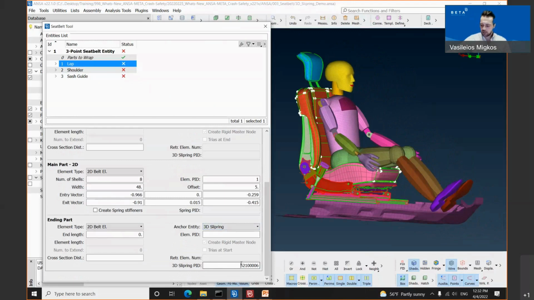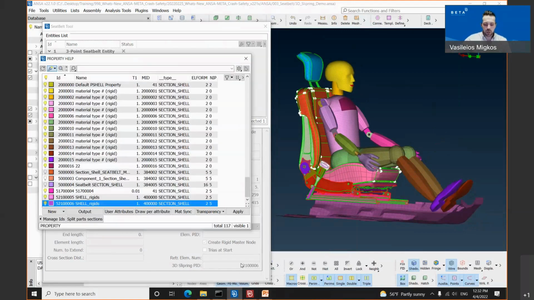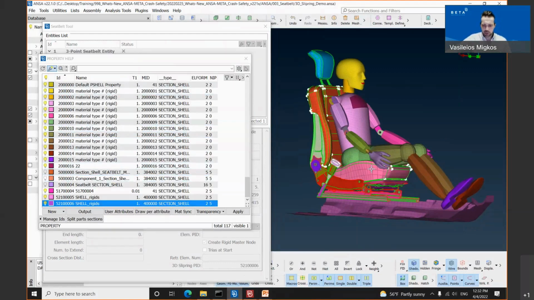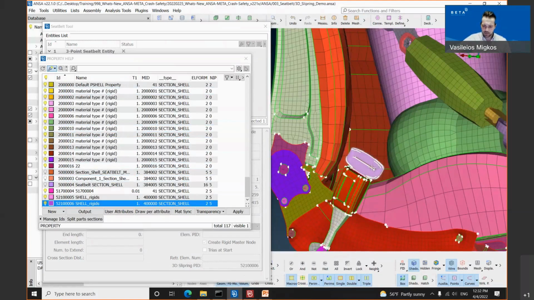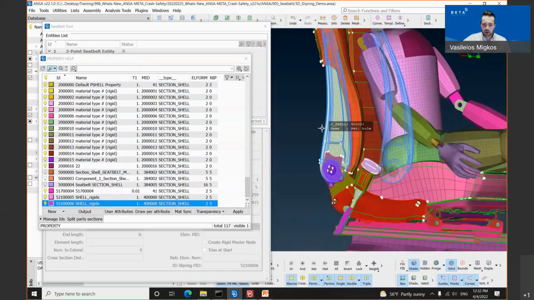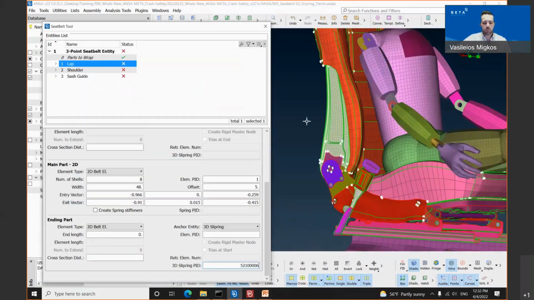The user needs to select at that point the PID of the part where the seatbelt of the component will pass through. I'm clicking now the question mark. It opens up the property help window. The user is able to select a property from this window or directly from the model window. I have selected the buckle. The confirmation can be done with the middle mouse button, and we are able to proceed to the shoulder component.